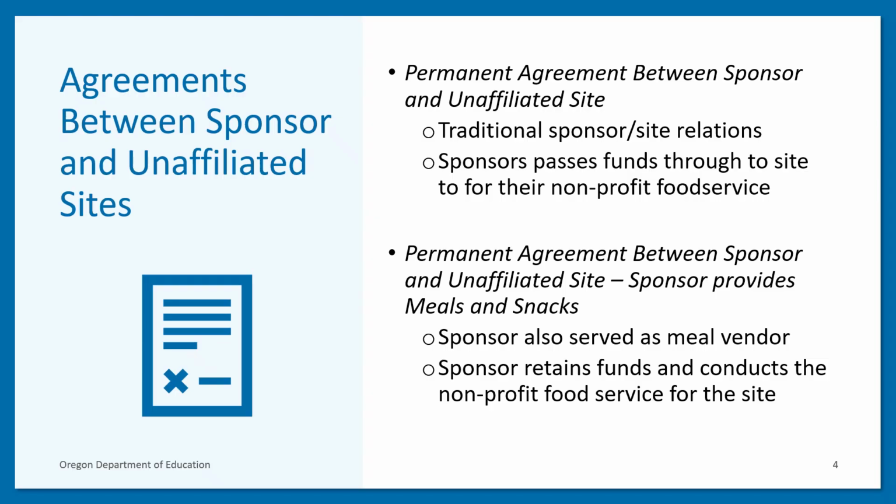There are two types of permanent agreements between sponsors and unaffiliated sites. The first is a permanent agreement between sponsor and unaffiliated site. This applies to the traditional sponsor-site relations in which the sponsor passes through funds to the site for operations of the nonprofit food service. The other is the permanent agreement between sponsor and unaffiliated site, sponsor provides meals and snacks. This agreement applies to sponsors that also serve as the meal service vendor and conduct the nonprofit food service for the site. In this instance, the sponsor retains 100% of the meal reimbursement.